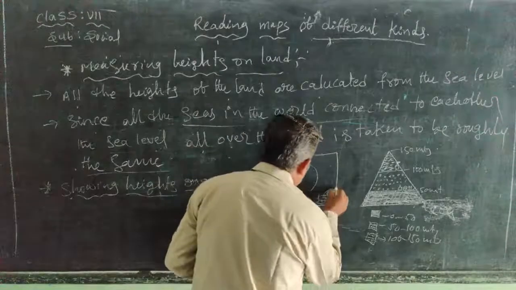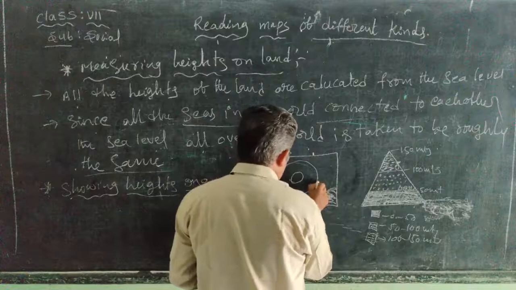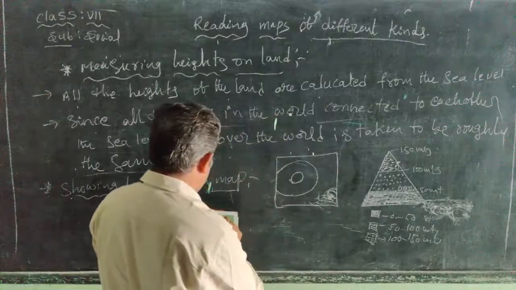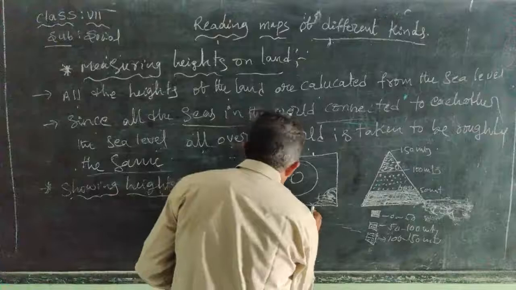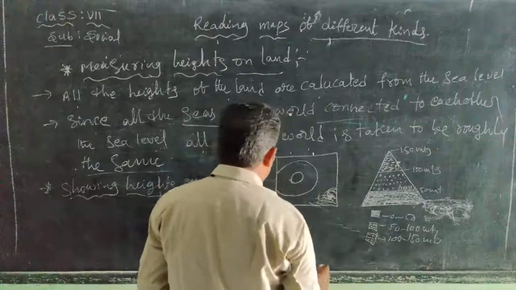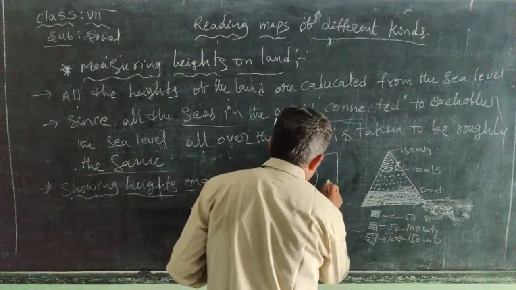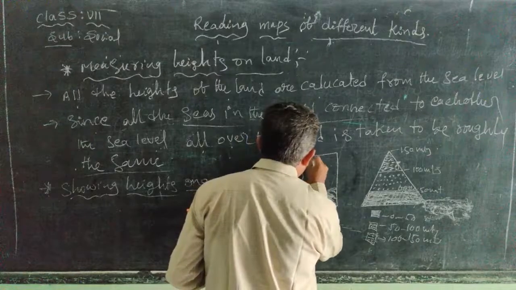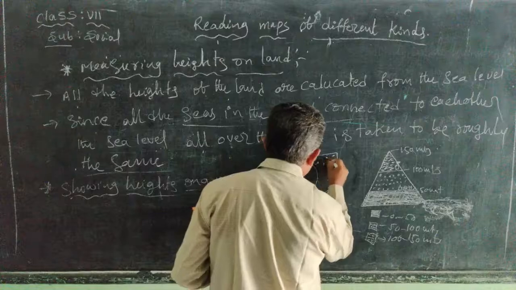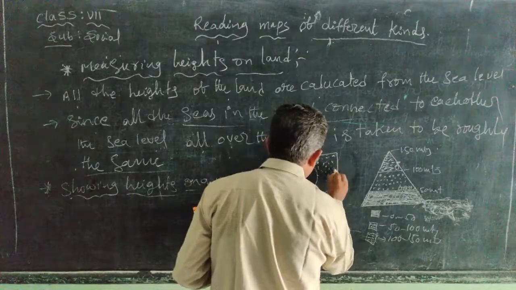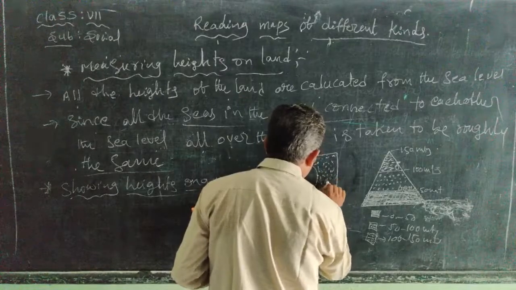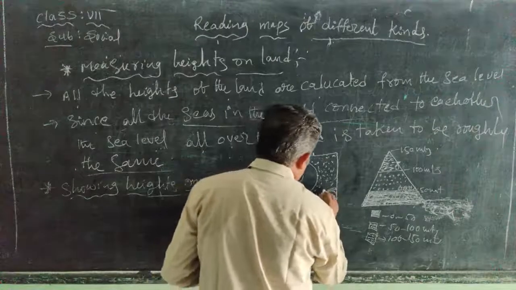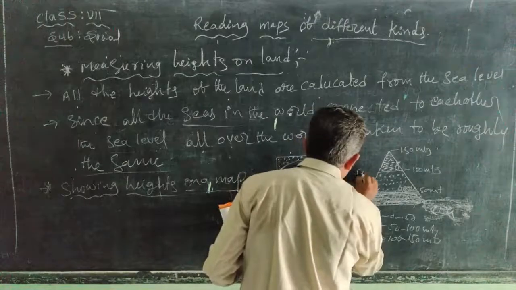So here 50 meters, and here 100 meters. Okay, so mean sea level, 0 to 50 meters, they mentioned with symbols here.